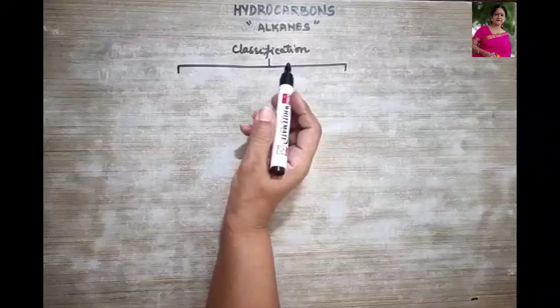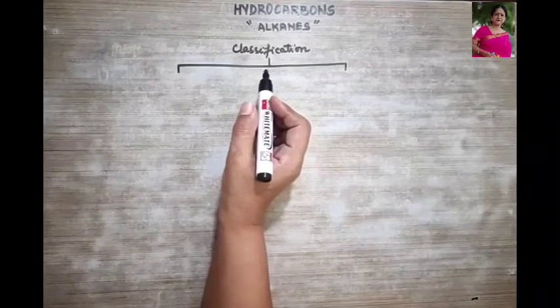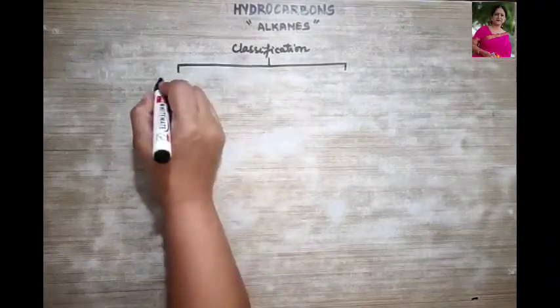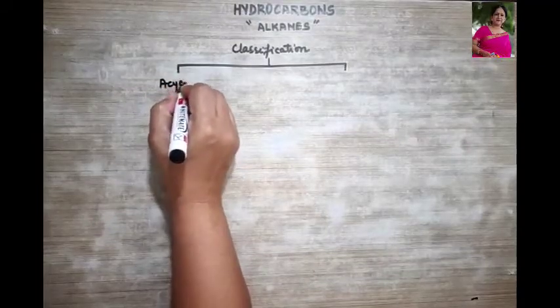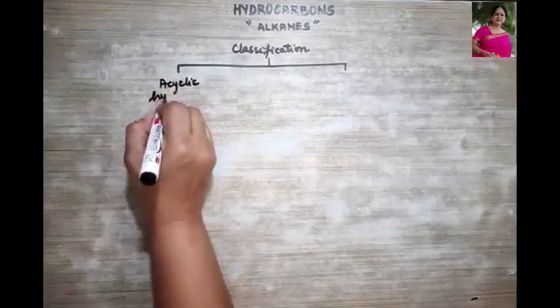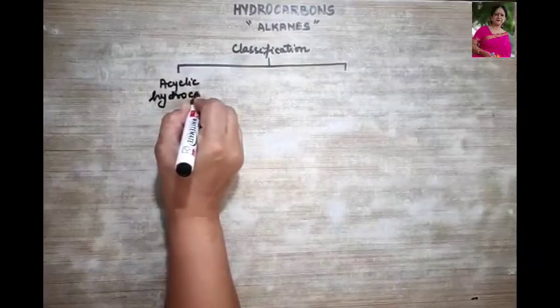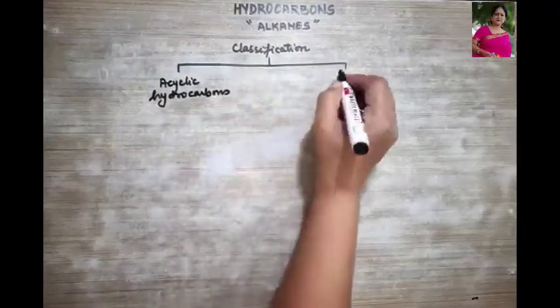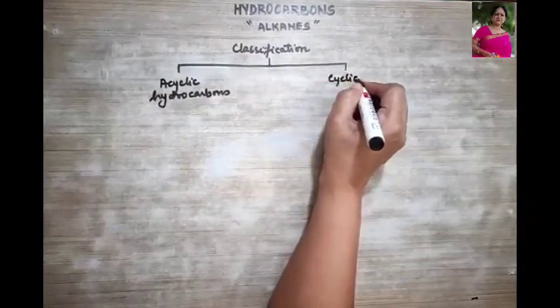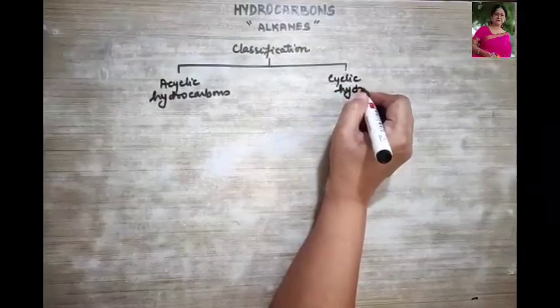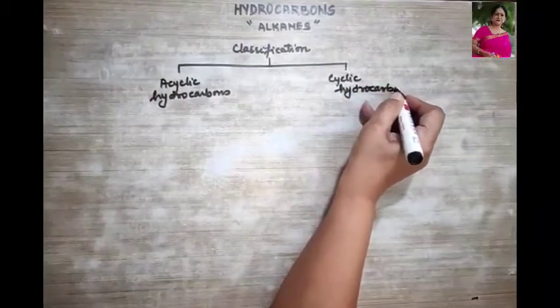So how are hydrocarbons classified? Firstly, they are classified into acyclic hydrocarbons and cyclic hydrocarbons. Okay.